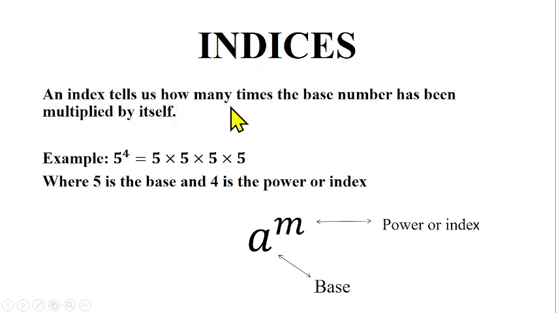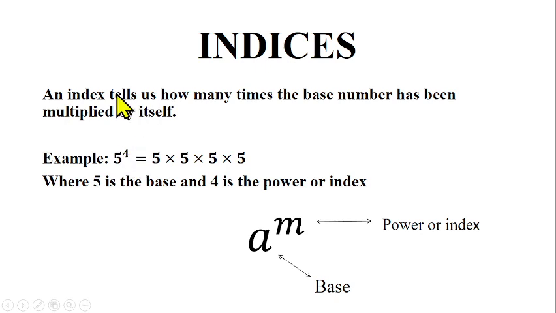An index tells us how many times the base number has been multiplied by itself. For an example, 5 raised to power 4. 5 here is the base, 4 is the index or power. So 5 is the base, 4 is the index. This 4 is saying that this 5 is to be repeated in 4 places. 5 in how many places now? 4 places. 5 times 5 times 5 times 5. That's what this implies. But under indices, we are talking about number with base and power.